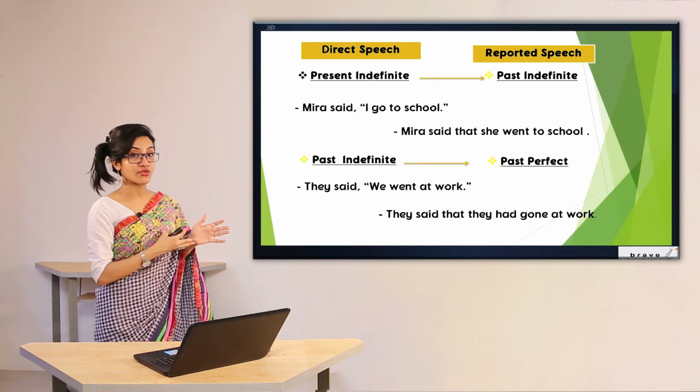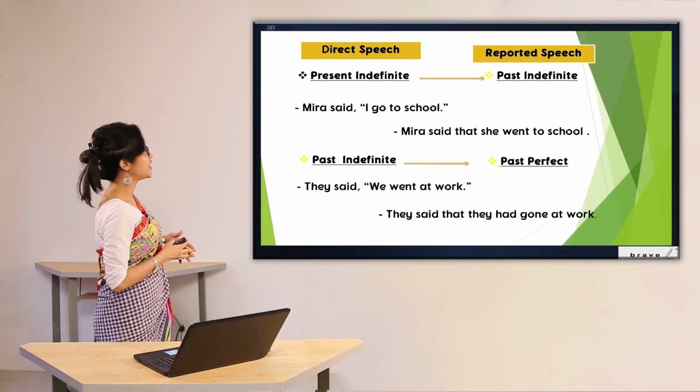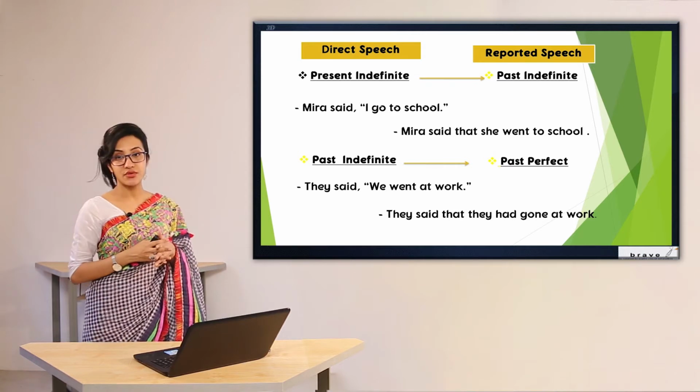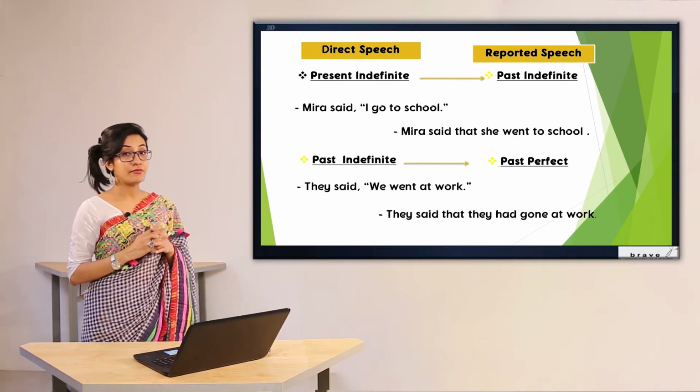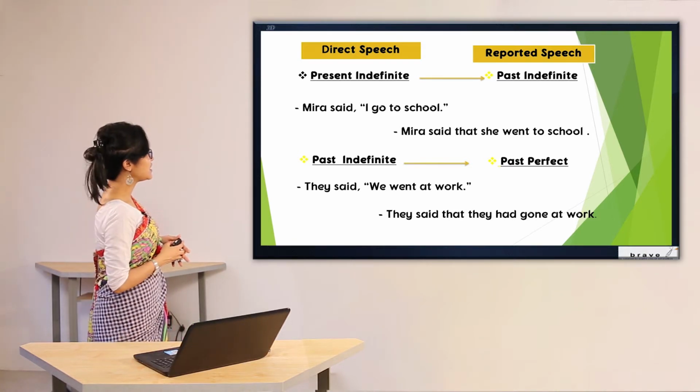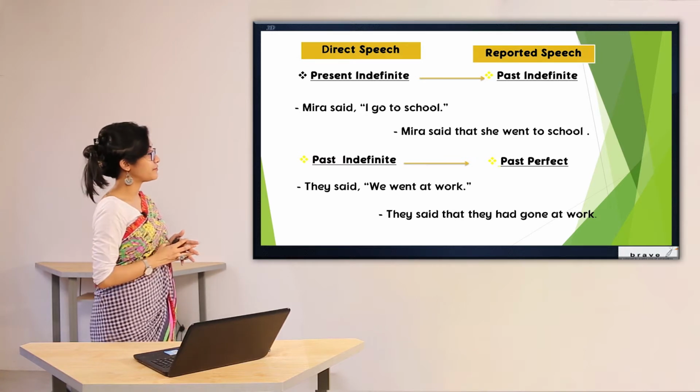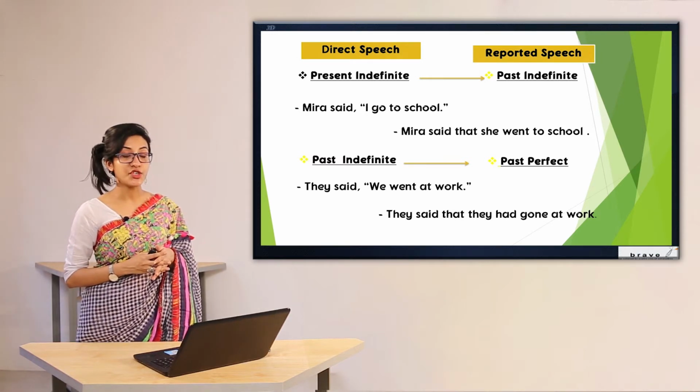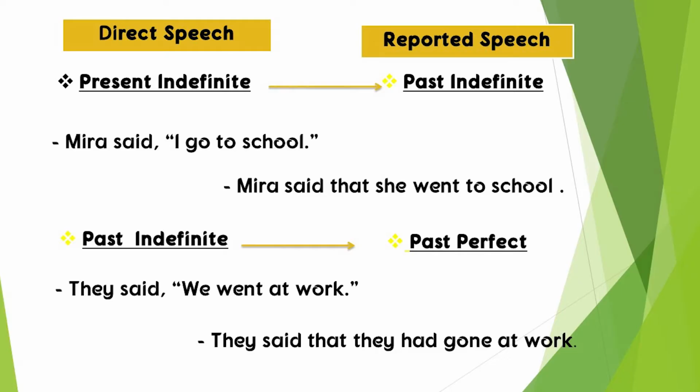Now, there is a short description here of how we can change from direct speech to indirect speech. To be very clear, as you can see, in case of present indefinite, the tense will be changed into past indefinite. For example, Mira said, I go to school.